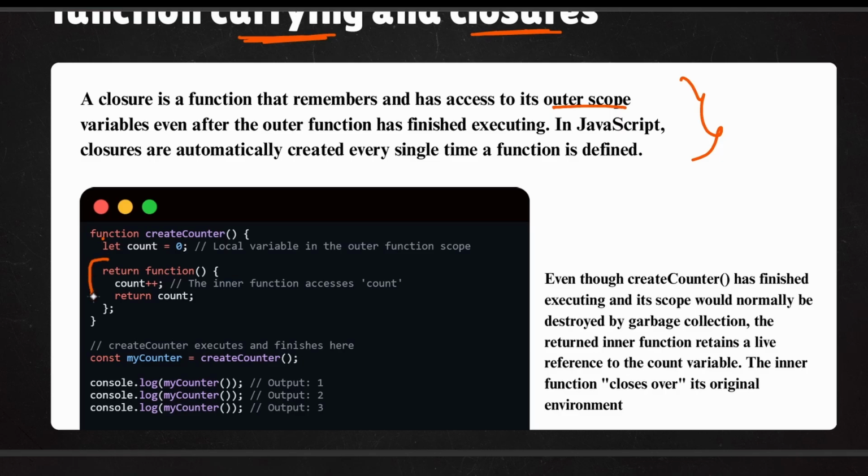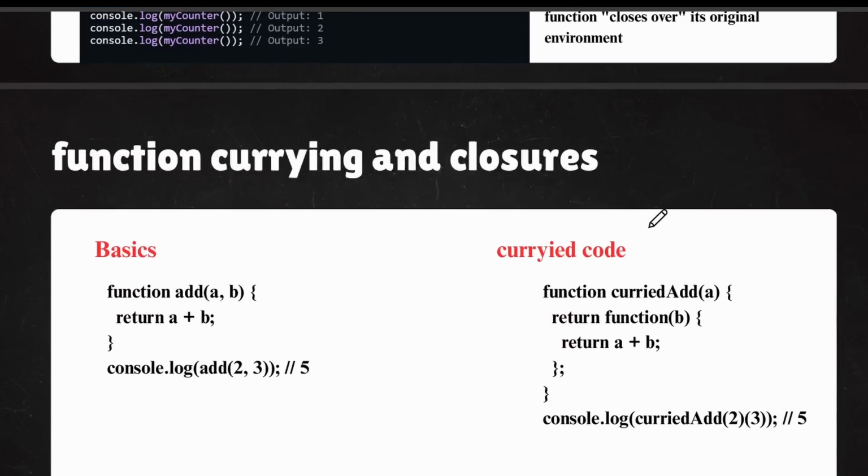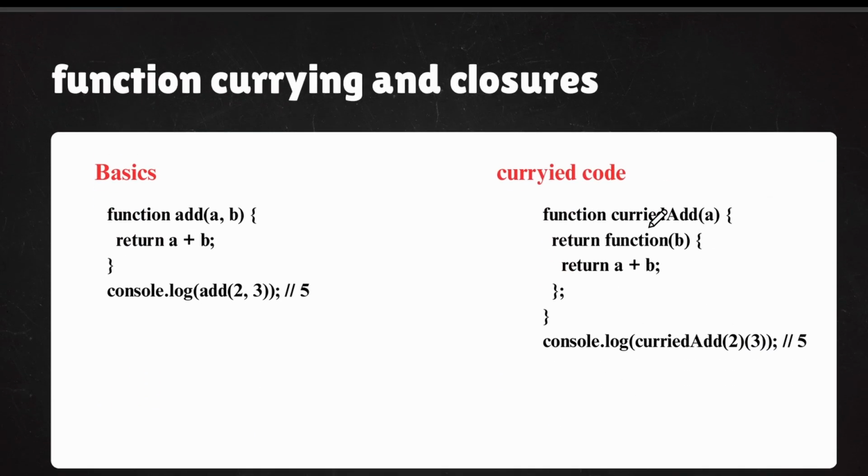So you are returning a function. You are returning a function. Inside a function you are returning a function. This is the closure. That's as simple as that. Function currying and closure. So this is the basic.